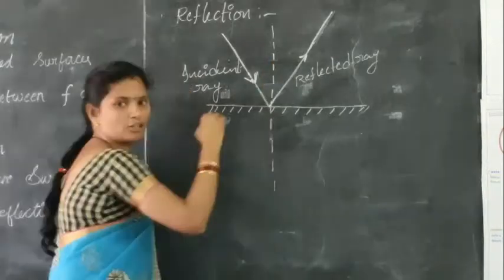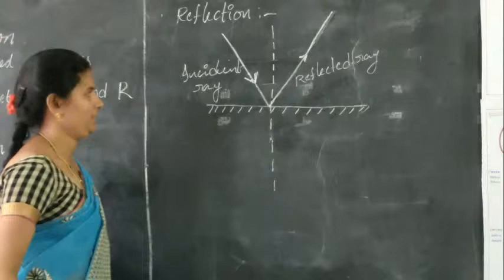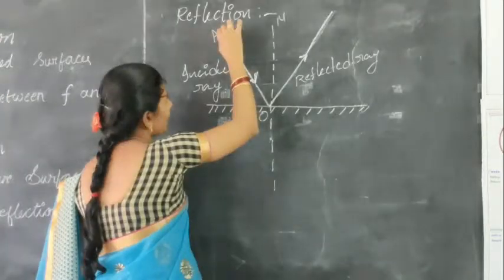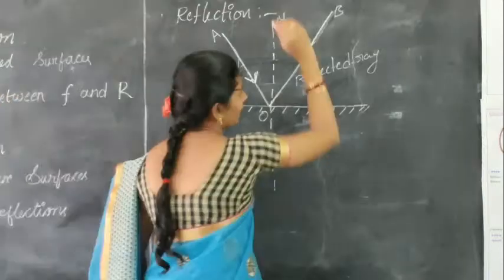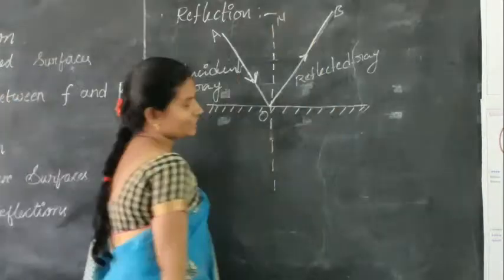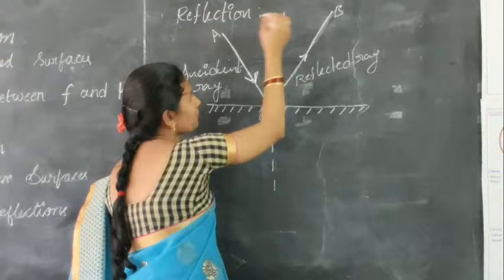This is the normal. Here AO is the incident ray, OB is the reflected ray and ON is the normal.